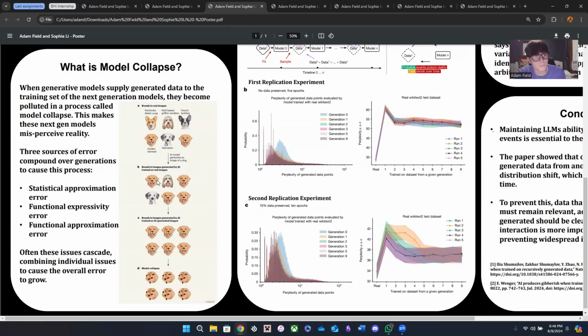It's just nonsense, right? So this issue is caused by three different sources of error: statistical approximation, functional expressivity, and functional approximation error. That just basically says that our statistics isn't completely accurate. Our numbers can only hold 64 bits, and small, tiny errors like that in the code of our LLMs cascade over multiple generations to cause a larger error and ultimately model collapse.